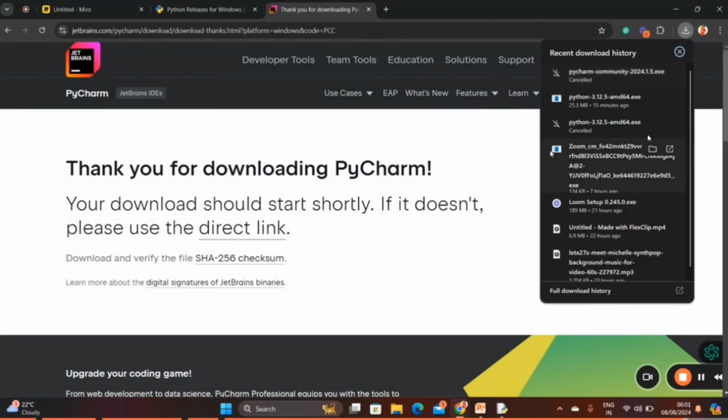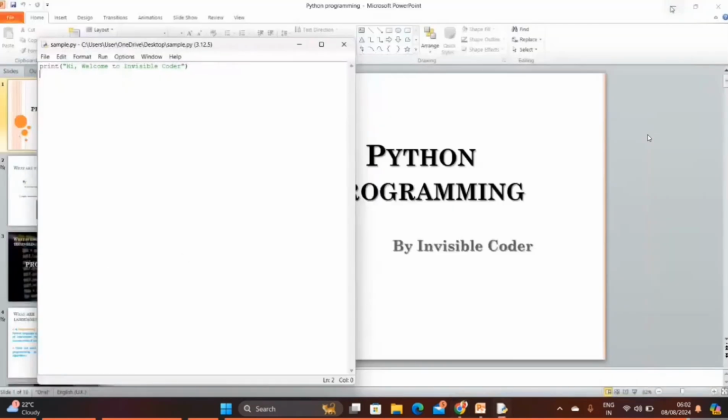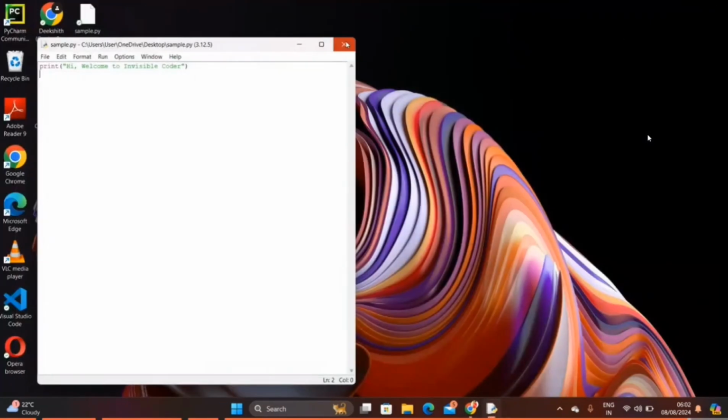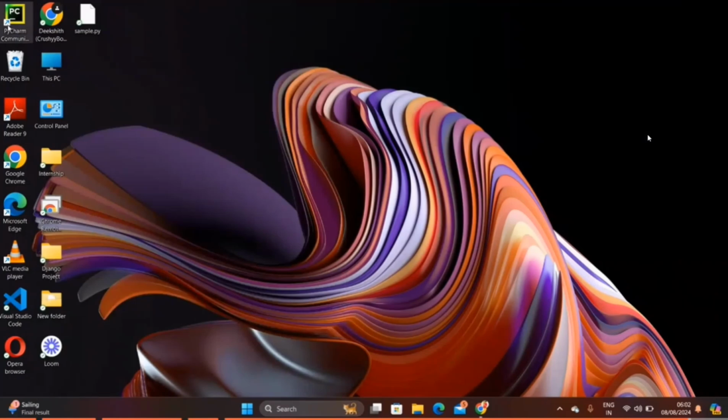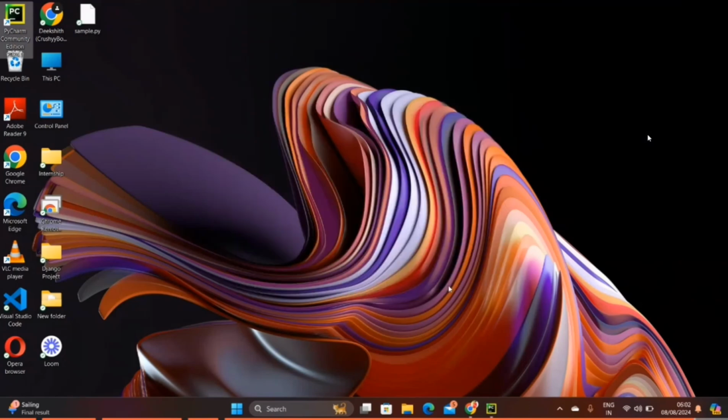I will show you how PyCharm will look. This is how it looks. After downloading, open the software. Just a minute, I will close this file.